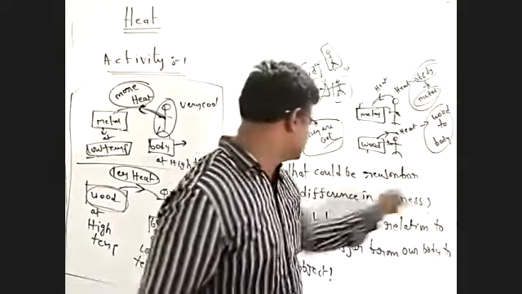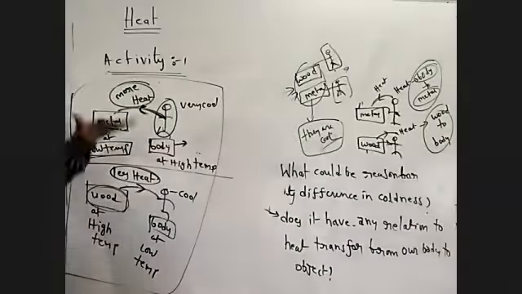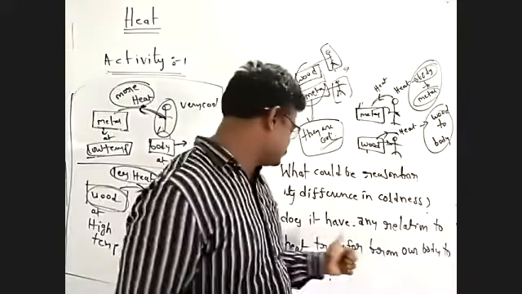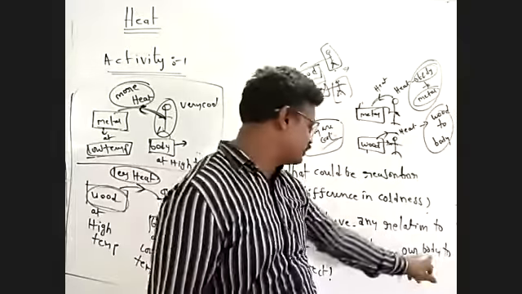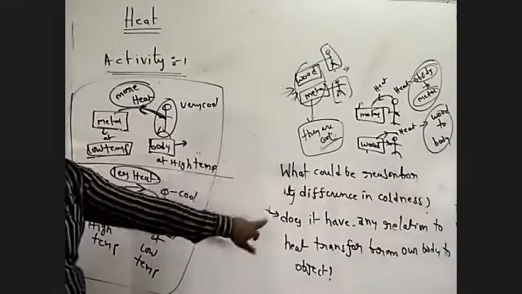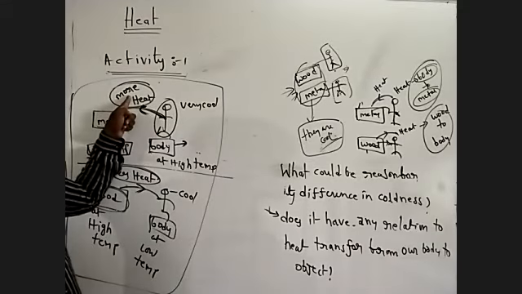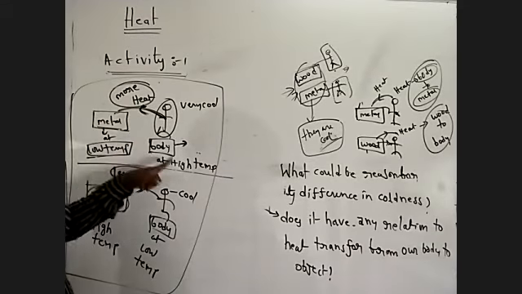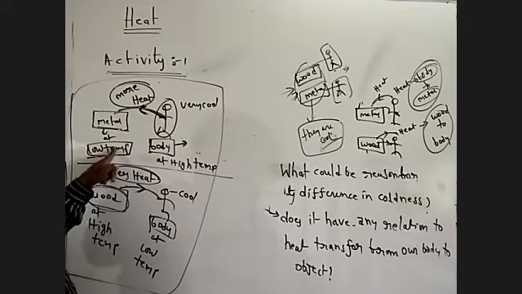So what could be the reason for the difference in coolness? Does it have any relation to the heat transfer from our body to the object? This is the relation. For these two questions, this is the answer. Heat is a form of energy. Heat flows from a body at high temperature to a body at low temperature.